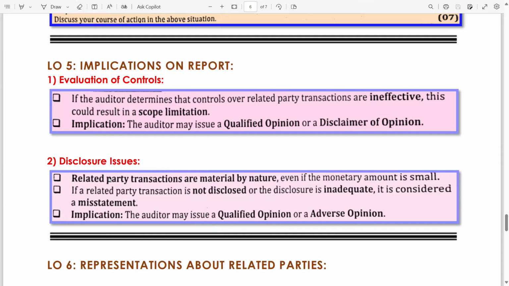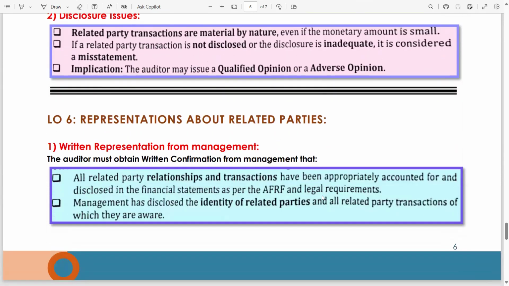Disclosure issues. Related party transactions are material by nature, even if the monetary amount is small, means zero. If a related party transaction is not disclosed or the disclosure is inadequate, means not accurate or appropriate, it is considered a misstatement. Implication: the auditor may issue a qualified opinion if the effect is material, or an adverse opinion if pervasive. Now, representations about related parties.